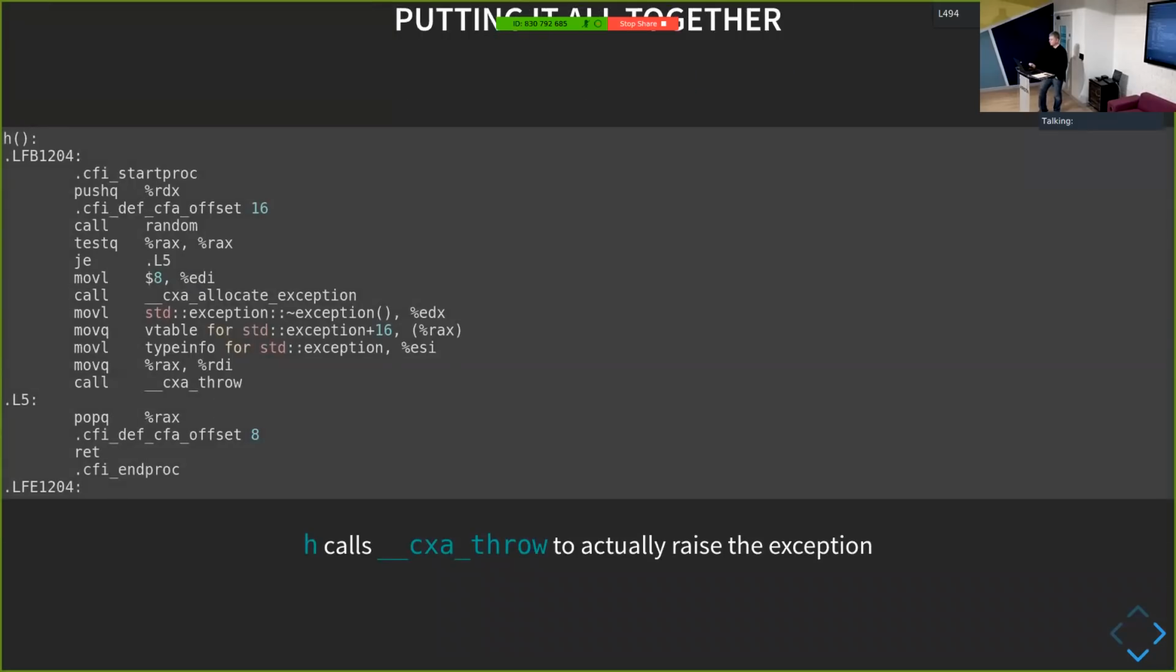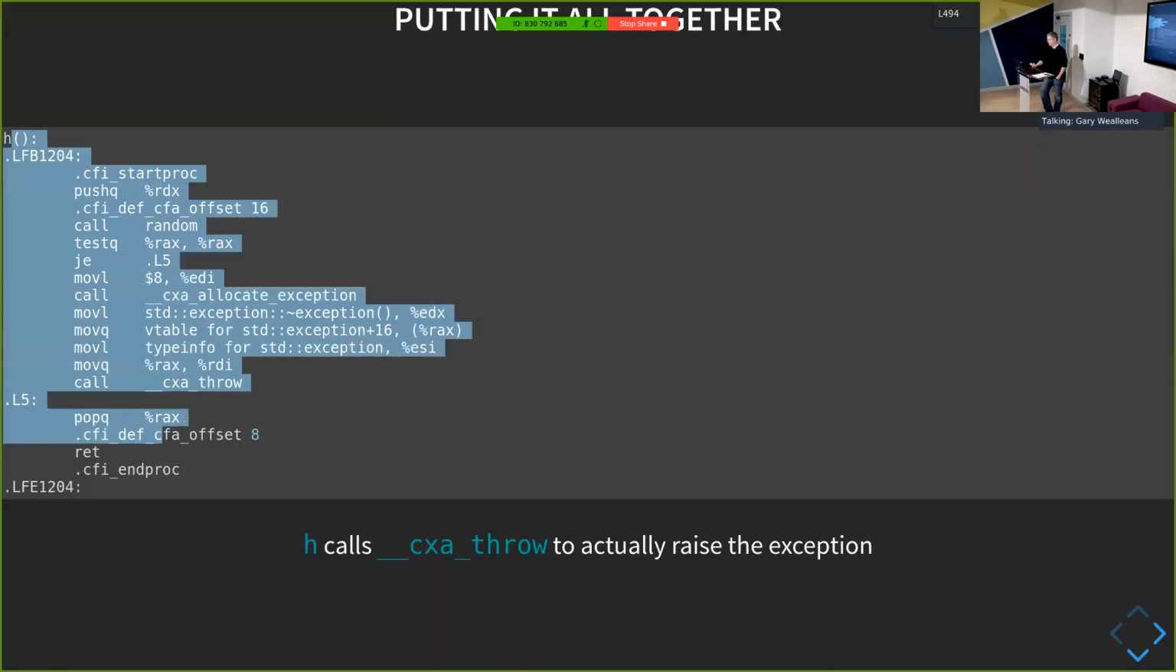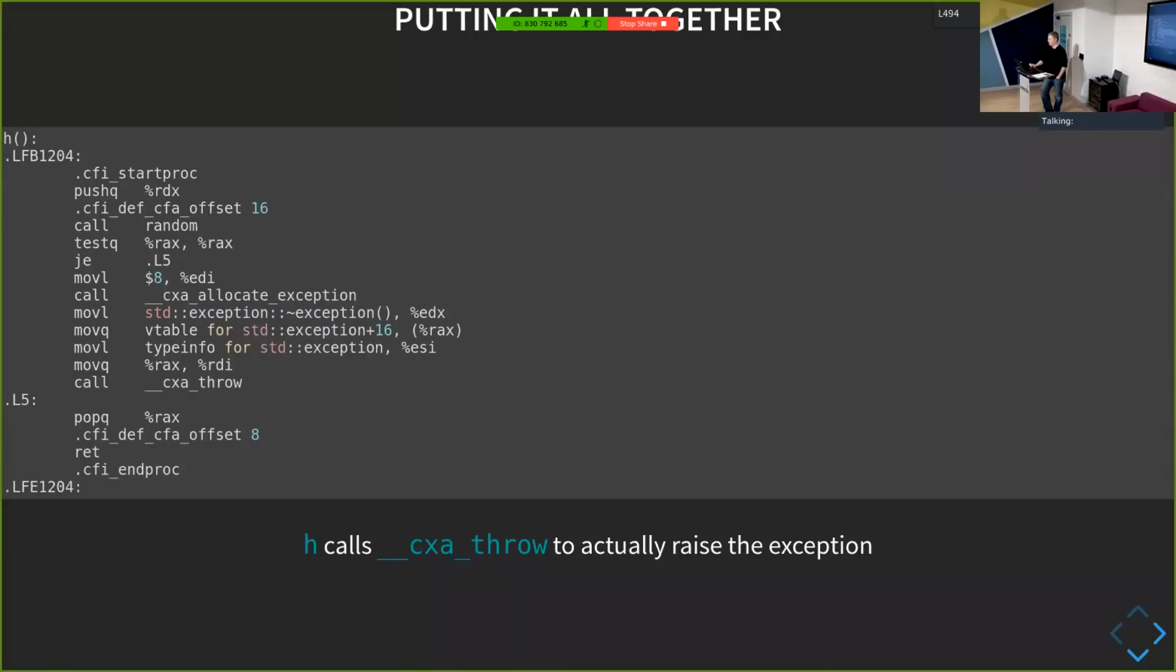Okay, so just to show us, this is kind of, again, a whirlwind view of what actually happens, so don't be too worried if you don't understand every single thing here. This is the assembly output for our H function that does our standard throw. You can see we just basically said call random, and if random returns 0, we ignore, we don't throw the exception. So basically from here on is what we do to throw the exception.